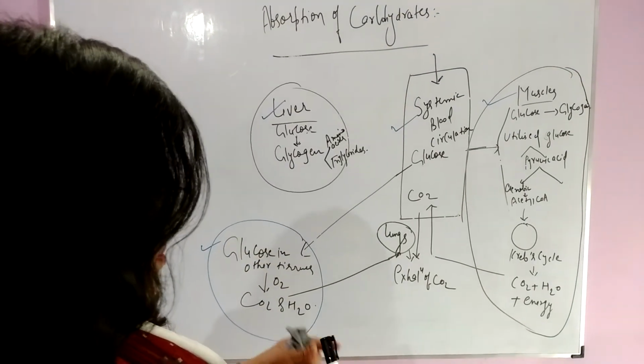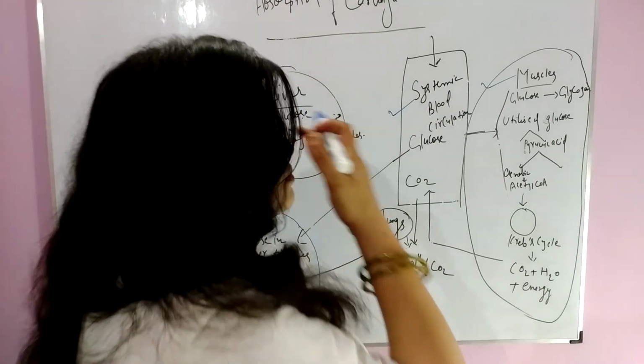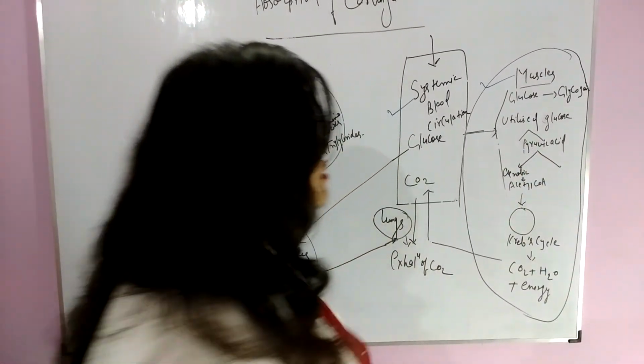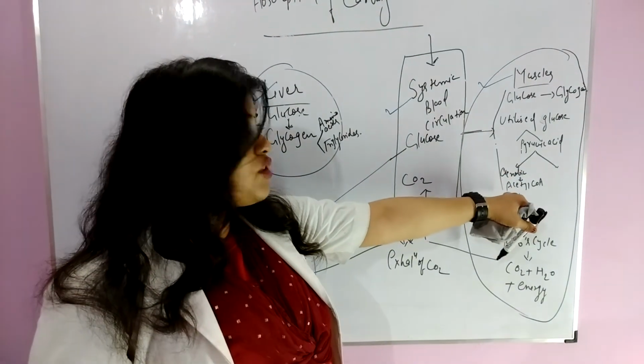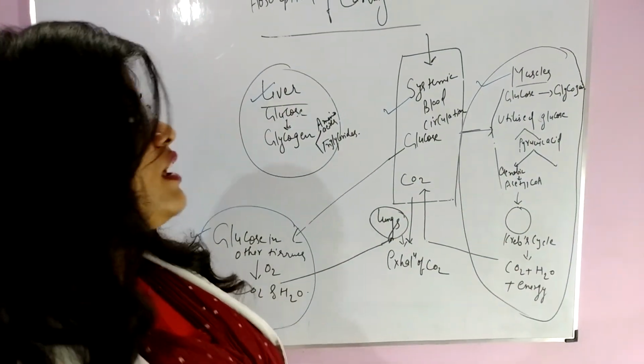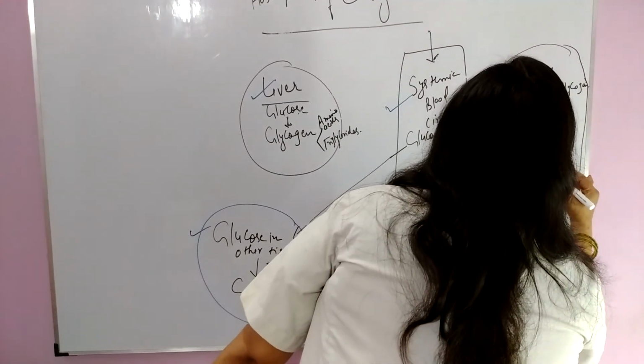So what happened here? Utilized glucose in aerobic condition forms pyruvic acid, and then acetyl coenzyme A, and in case of anaerobic condition this pyruvic acid gives rise to lactic acid.